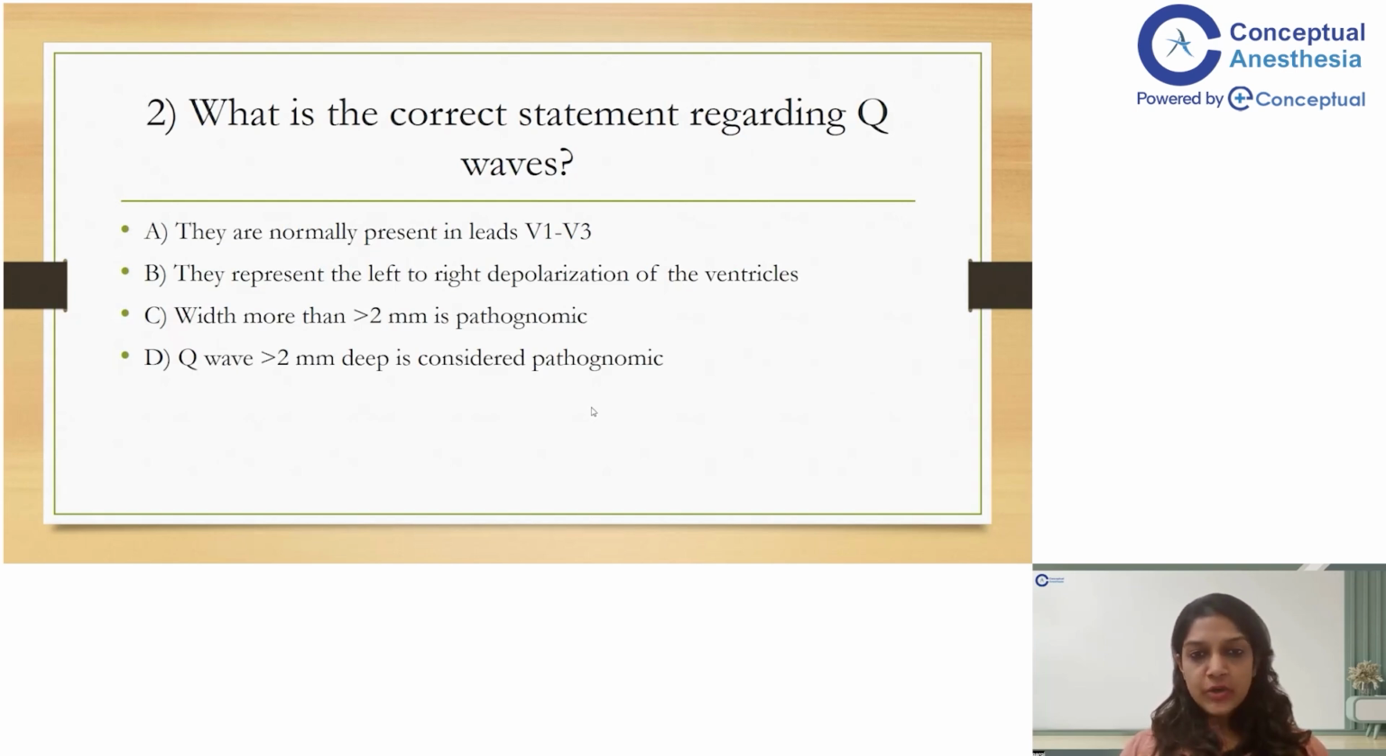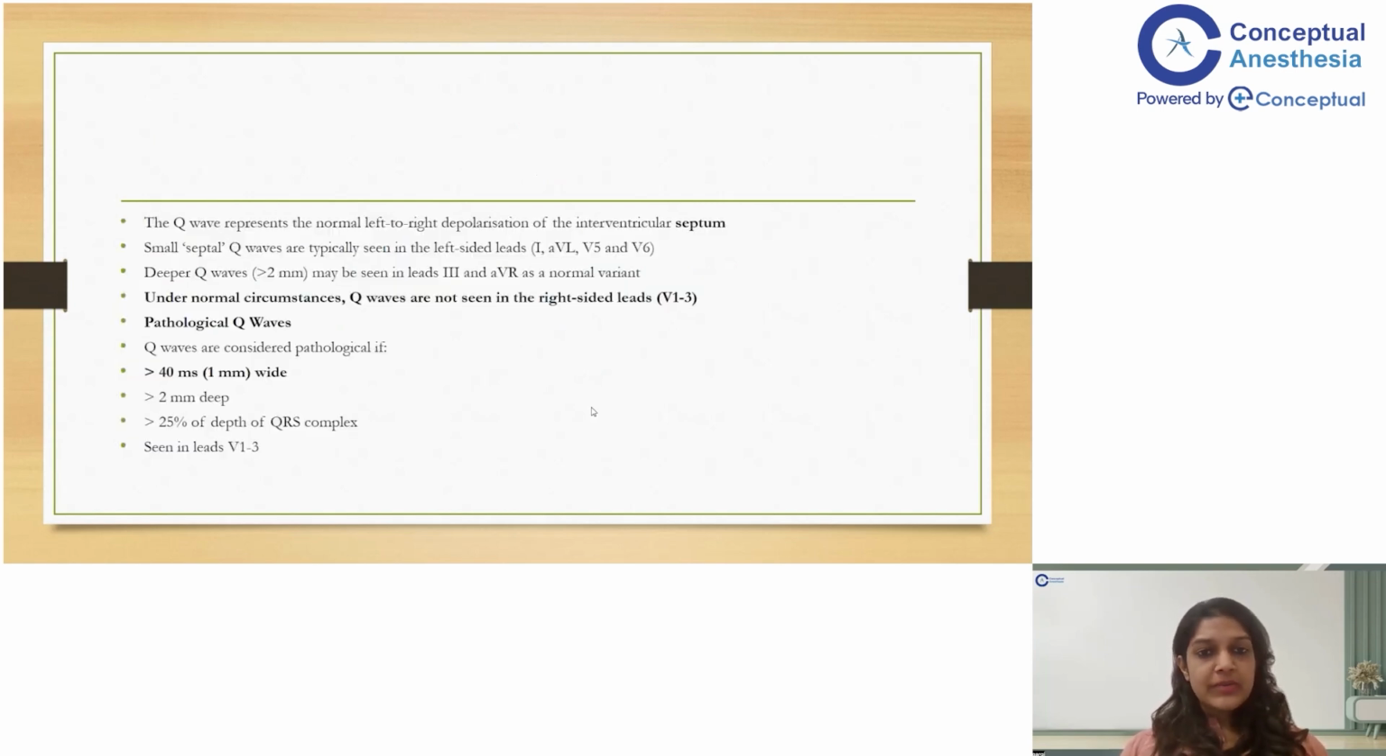As far as the other options are concerned, we'll see how incorrect they are. Basically, the Q waves represent the normal left to right depolarization of the interventricular septum and not the ventricles. This was in the option. So Q waves represent the depolarization of the interventricular septum. Small septal Q waves are typically seen in the left-sided leads, that is 1, AVL, V5, and V6. So they may be normal. Of course, they may be less than 2 millimeters. In case they are more than 2 millimeters, they are considered to be pathognomonic.